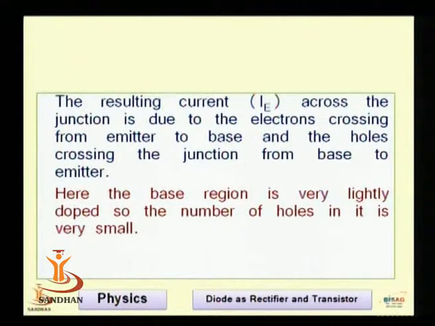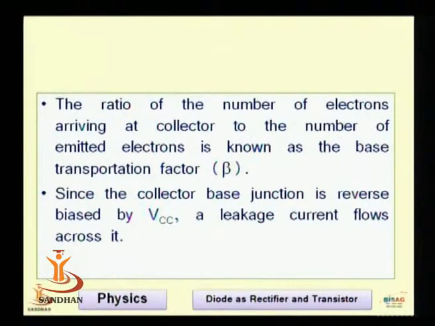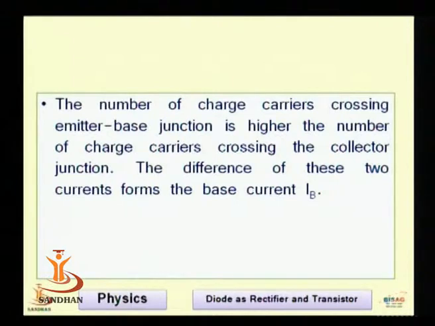Here the base region is very lightly doped, so the number of holes in it is very small. The ratio of the number of electrons arriving at the collector to the number of emitted electrons is known as the base transportation factor, beta. Beta of the transistor is a very famous word, and we find it when we refer to the data sheet of the transistor. Since the collector base junction is reverse biased by the VCC, a leakage current flows across it. The number of charge carriers crossing the emitter base junction is higher than the number crossing the collector junction. The difference of these two currents forms the base current IB.